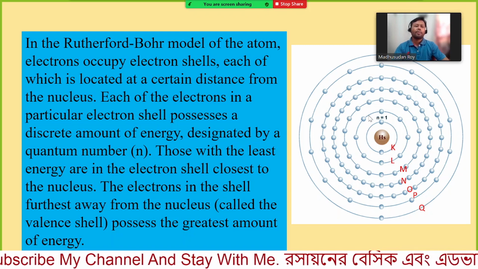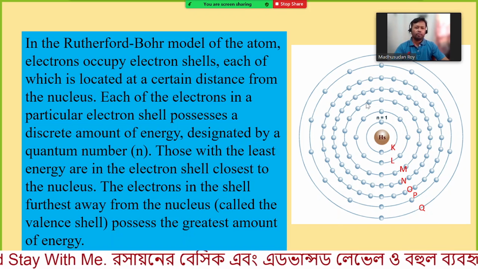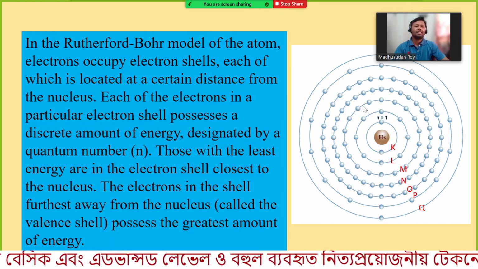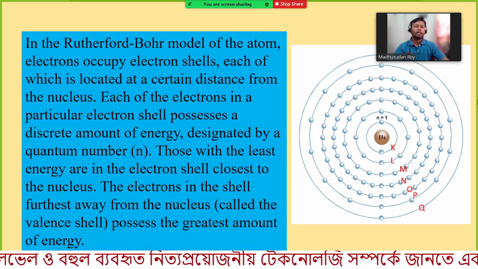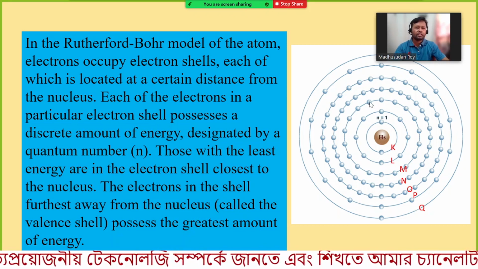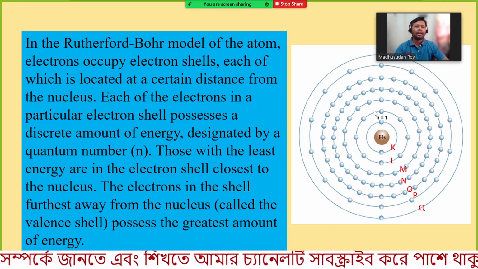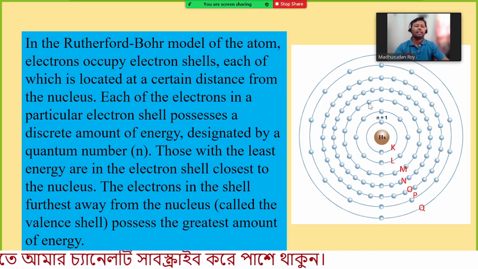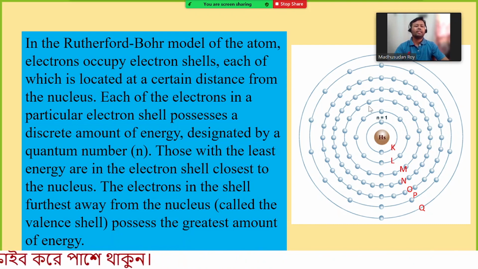In a similar way, if an electron in an upper orbit, here or anywhere, reduces its energy, and if the energy of the electron is just equal to the energy of this orbit, then this electron can come to this orbit or energy level by radiating some energy.